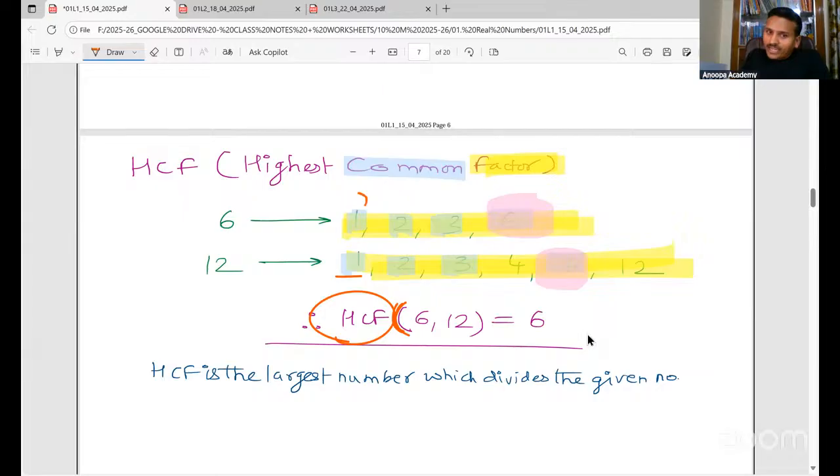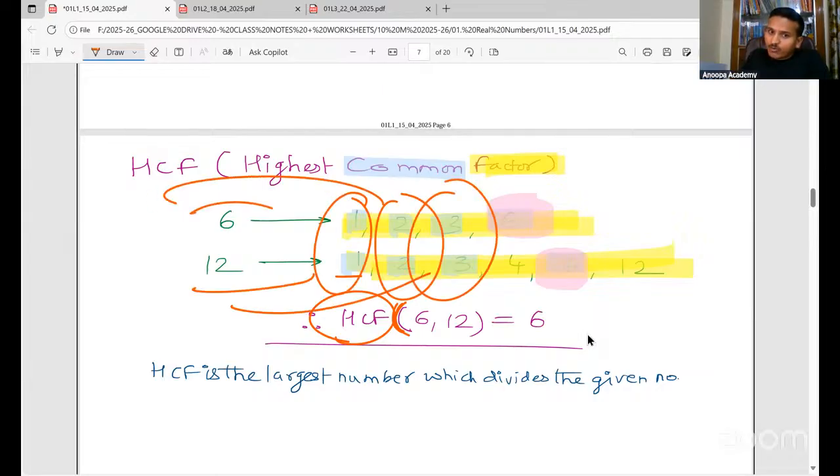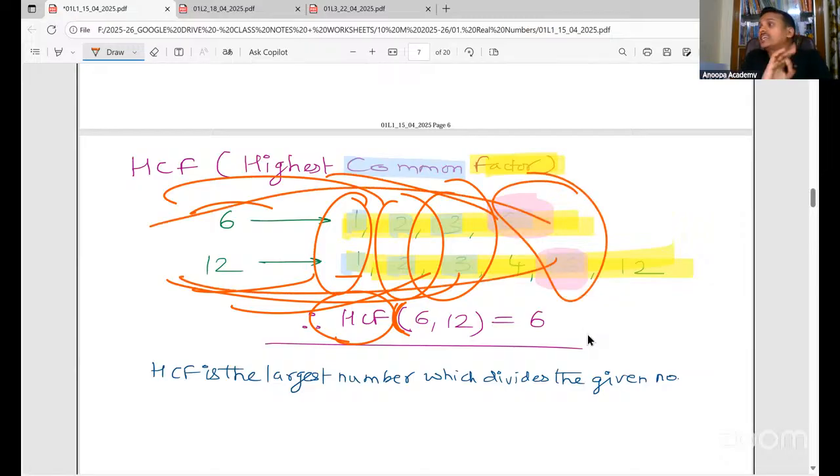Now, 1 can divide both, 2 can divide both, 3 can divide both, but 6 is the largest number which can divide both. You can observe very carefully here. 1 can also divide 6 and 12. 2 can also divide 6 and 12. 3 can also divide. But 6 is the highest common factor which divides the given numbers.